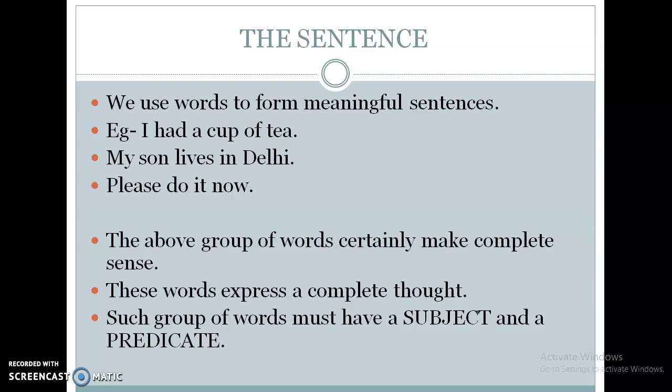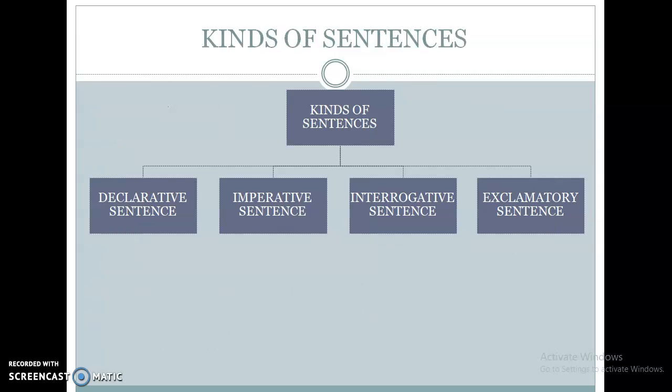When a group of words is put in order and makes complete sense, we call it a sentence, right? Such a group of words must have a subject and a predicate. You all know what is subject and predicate. So each and every sentence will have a subject as well as a predicate.